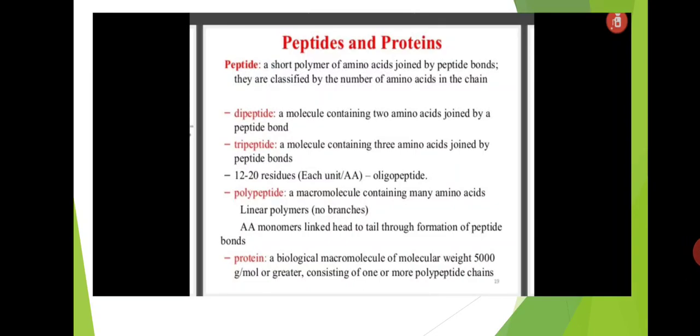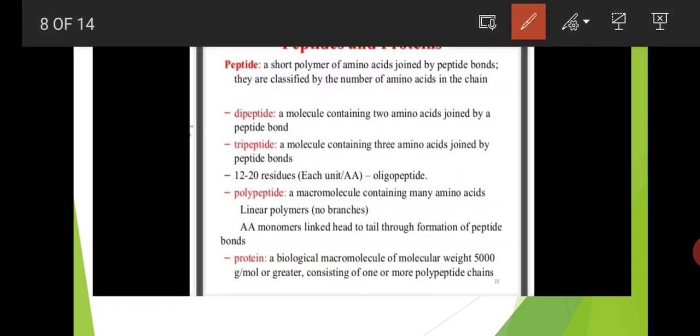Peptides and proteins. What are peptides and what are proteins? First, a peptide is a short polymer of amino acids joined by peptide bonds. They are classified by the number of amino acids in the chain. Based on the number of amino acids present in the chain, peptides are classified into dipeptides, tripeptides, oligopeptides and polypeptides, and then proteins. A dipeptide is a molecule containing two amino acids joined by a peptide bond.